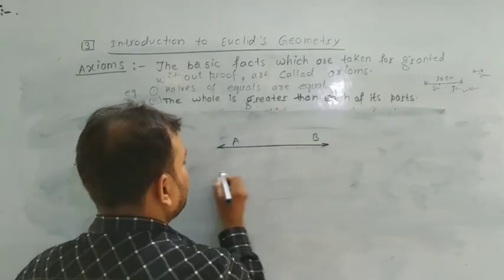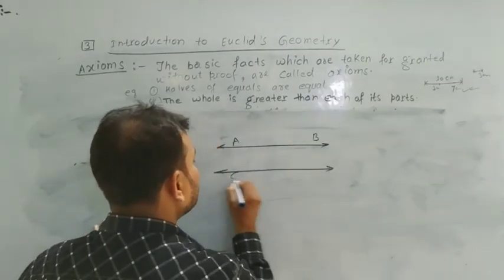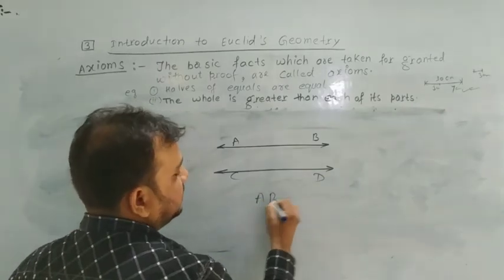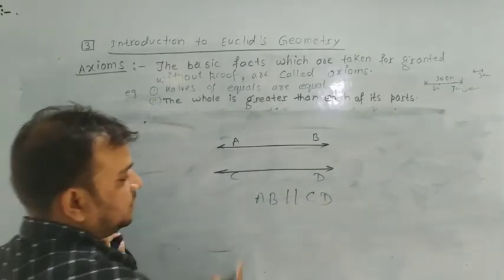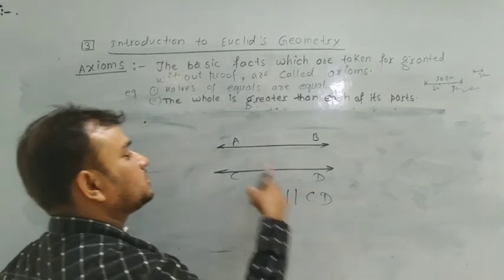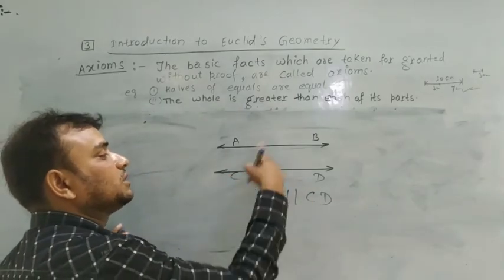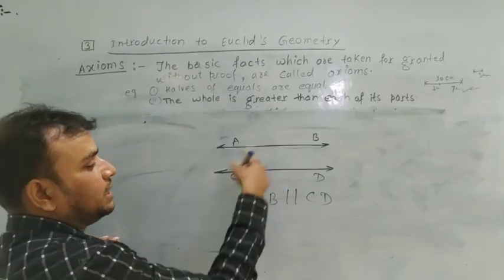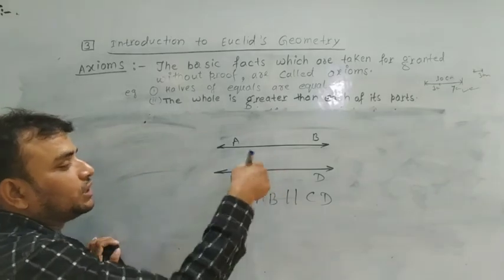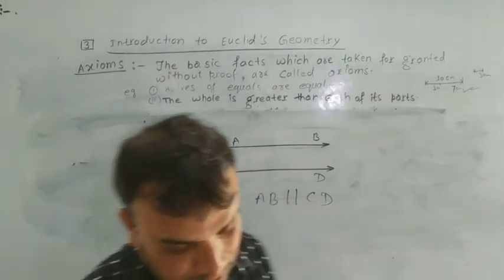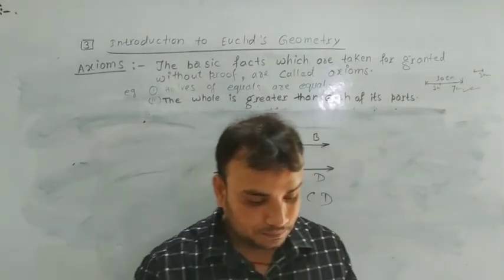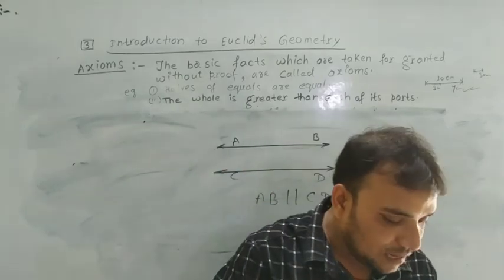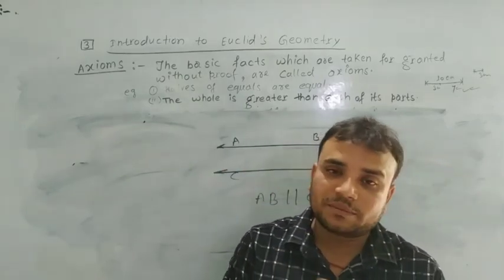AB is parallel to CD because AB and CD do not have a common point and do not intersect at any point. That means the distance between two parallel lines always remains the same.